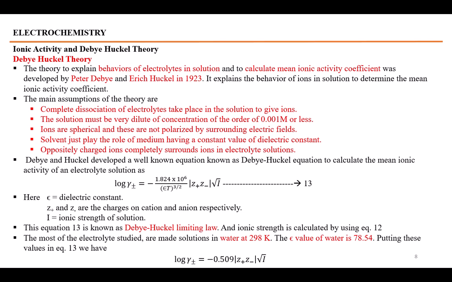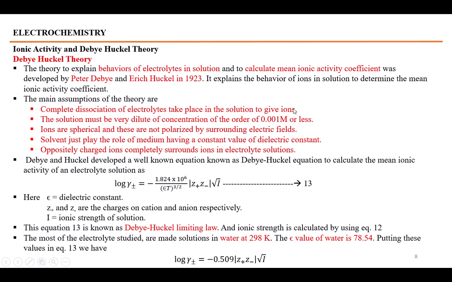Now we talk about the Debye-Huckel theory and some of its postulates. To explain the behavior of electrolytes in solution and to calculate the mean ionic activity, Peter Debye and Erich Huckel in 1923 put forward a theory, and an equation was derived called the Debye-Huckel equation. It explains the behavior of ions in solution, determining the mean ionic activity coefficient value. The important assumptions of the theory are: complete dissociation of the electrolyte takes place in the solution.